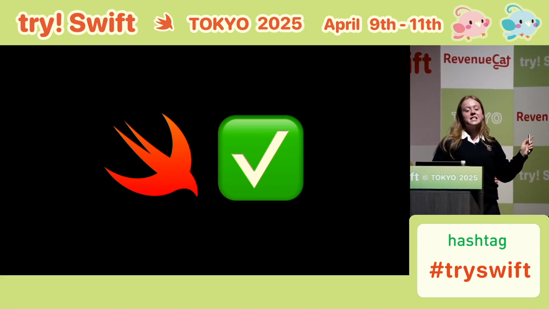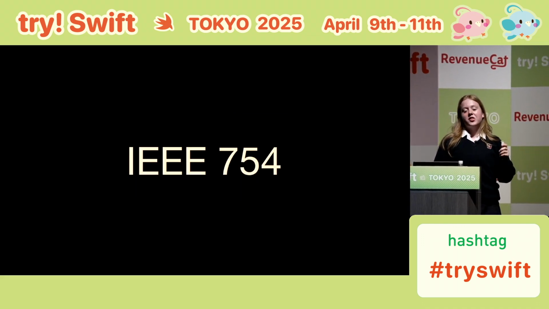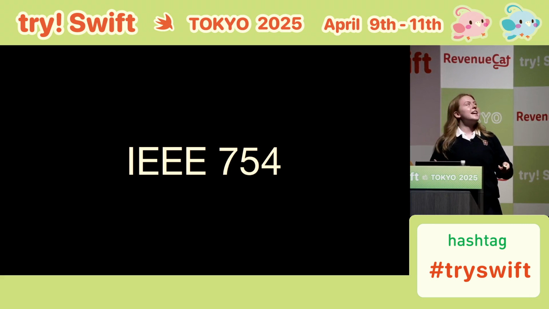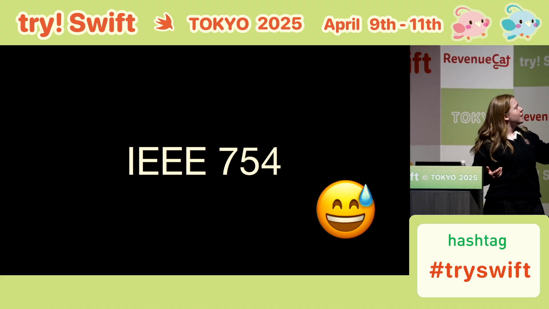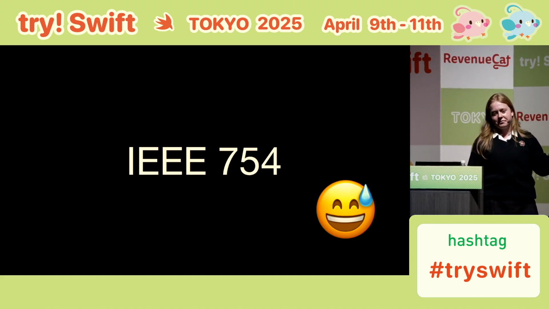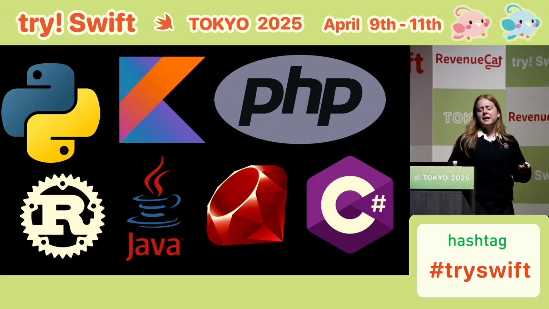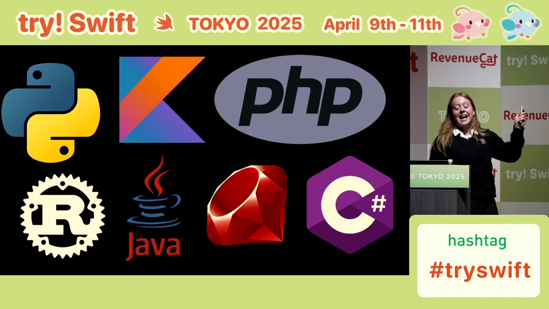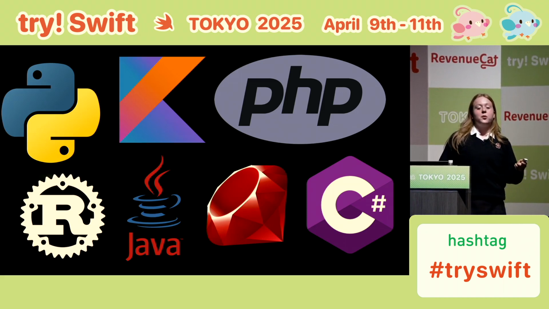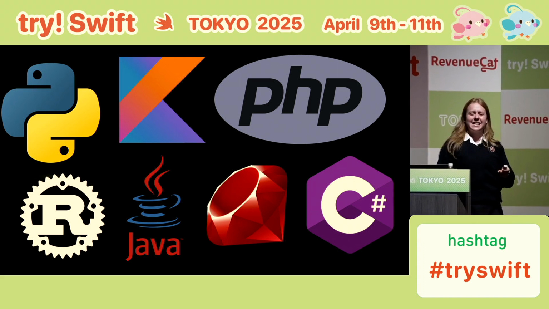This is the intended behavior. This behavior is formally defined as IEEE 754, which I'll be honest with you, is something I've never read. But it means that all other languages do exactly the same thing. All these and more would say that 0.1 plus 0.2 is not exactly 0.3.